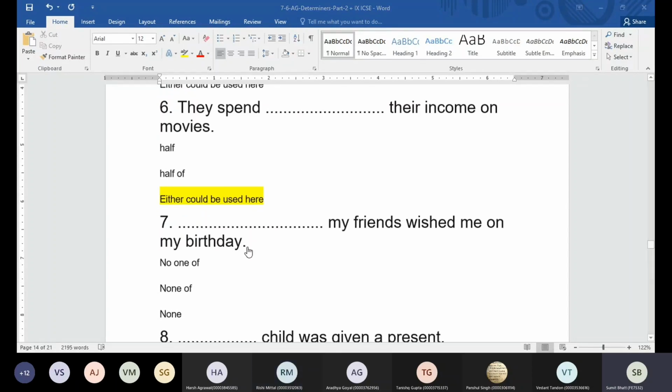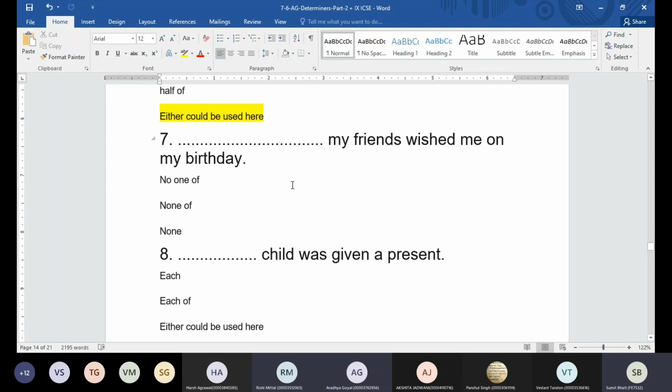Sir, why have you highlighted "either could be used"? Could be used means we can use half, we can go for half of. That's the meaning. But half is not sounding appropriate here. They spend half their income, because there are certain words you can use of with, or you can use the sentence without of. So half falls in that category. Once we're done with the exercise, I'll show you three or four words which can take of or go without of. Okay, dash my friends wished me on my birthday. None of.